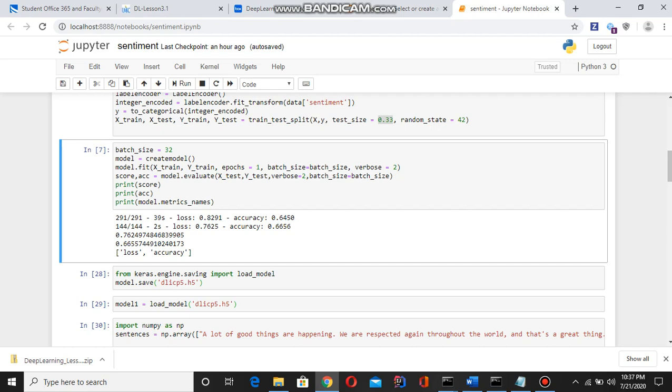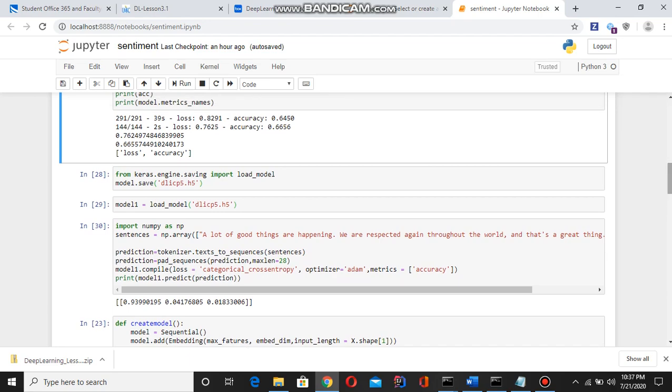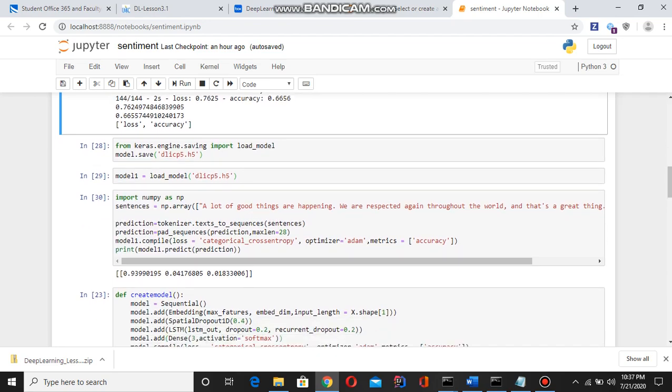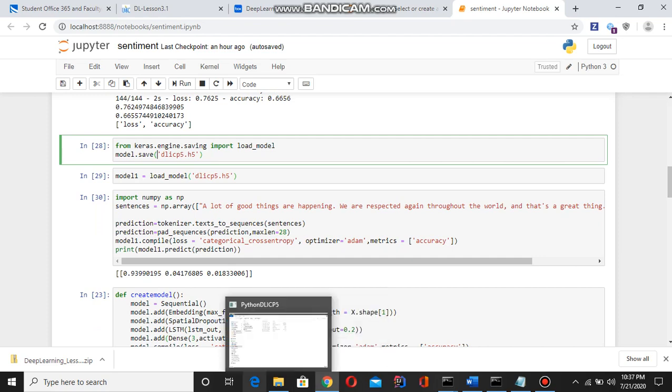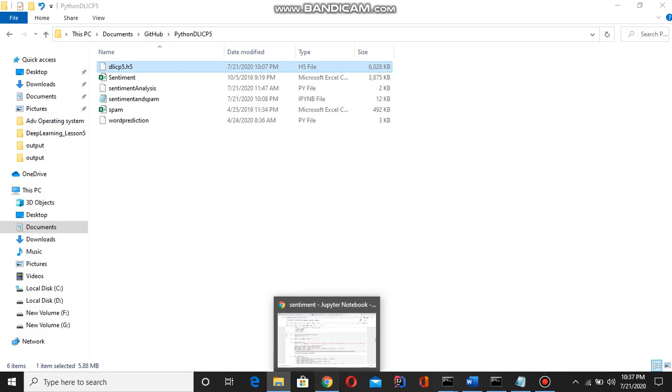In neural networks there is one more thing: we can use gradient descent and the backpropagation technique, so that it can check against the previous output and adjust the weights in small portions to get more accurate predictions. Here we are importing load model. Using this, we are loading the model which we have saved here, the one we saved using the h5 file.